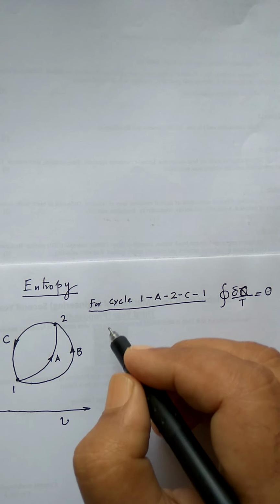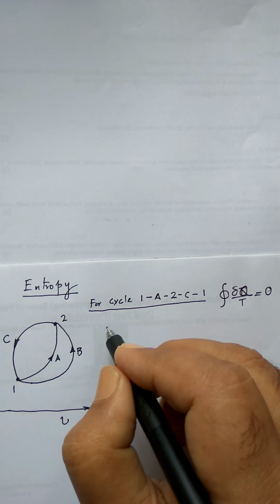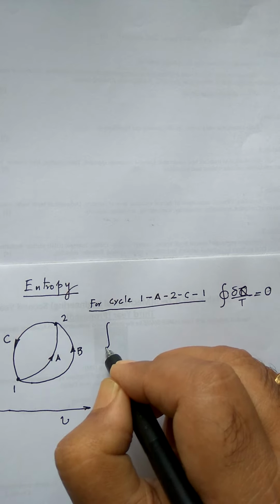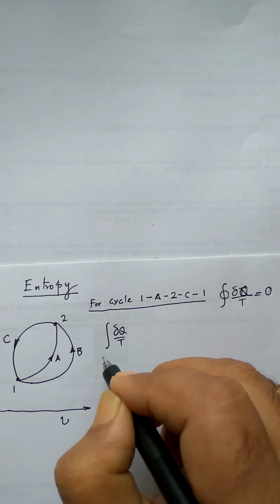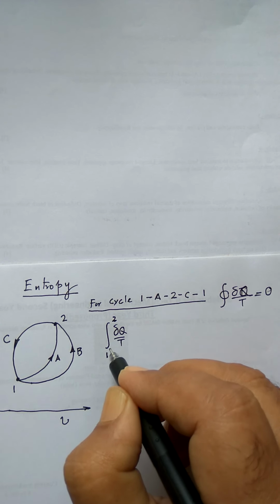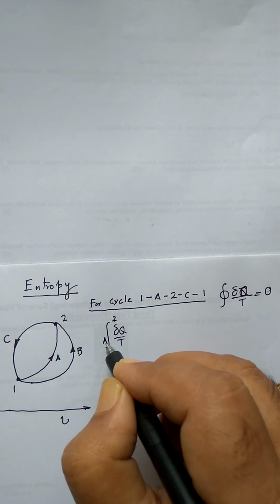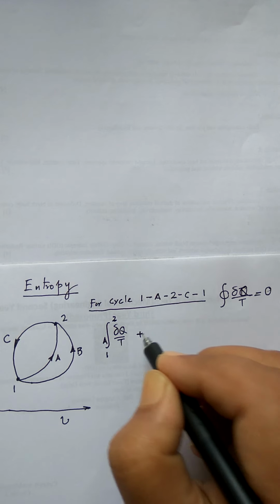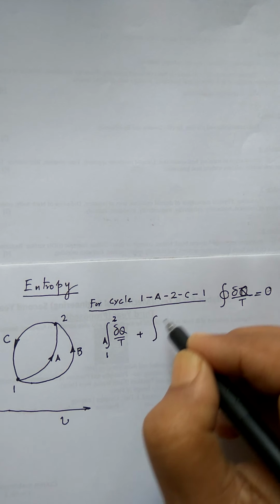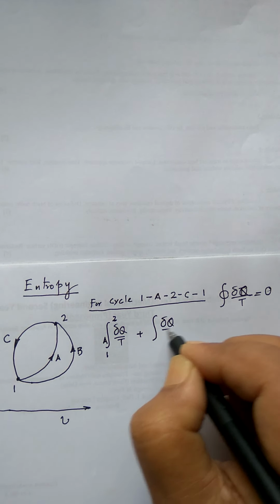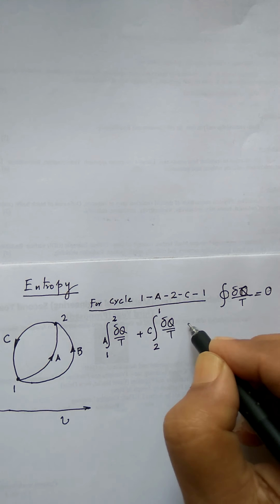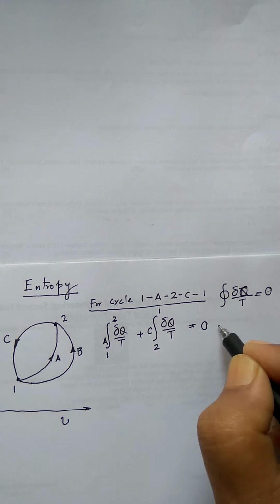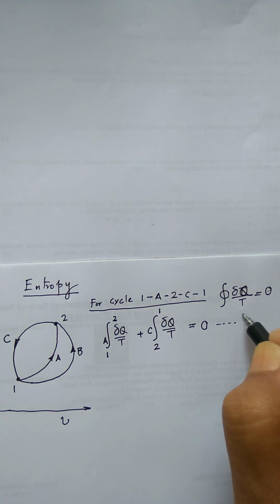So like that, I can write it like this: integral del q by t from 1 to 2, let's say via the path A, I write it here, plus del q by t from 2 to 1 via the path C, this is equal to 0. Let us call it equation 1.